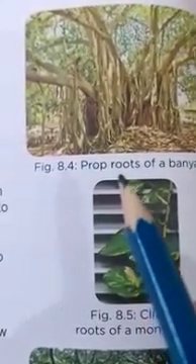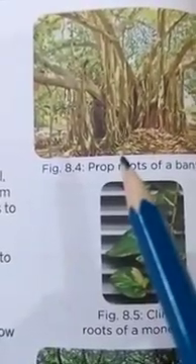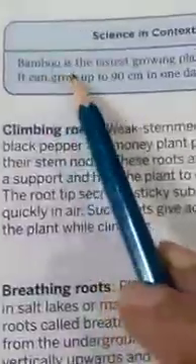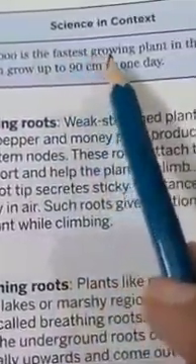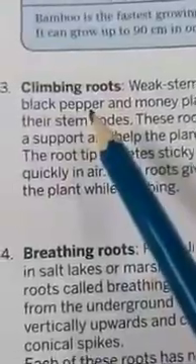Dear students, you are watching Class 6 Science, chapter number 8, Plants, part 4. So let's start, dear students. Science in context: bamboo is the fastest growing plant in the world. It can grow up to 90 centimeters in one day. So dear students, we are talking about the modification of roots.